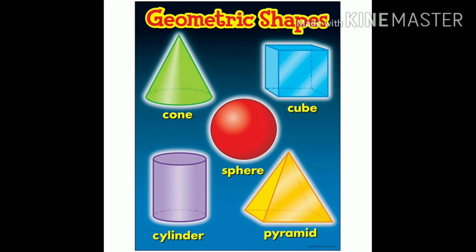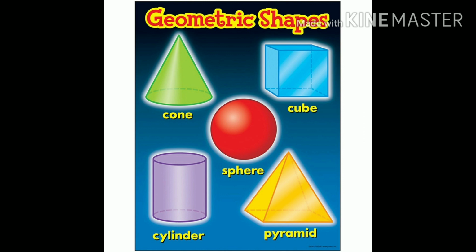Today we are going to learn two new shapes, that is cube and cylinder.